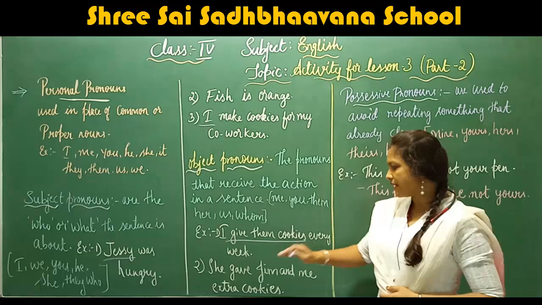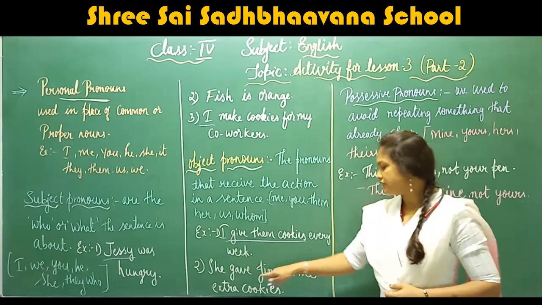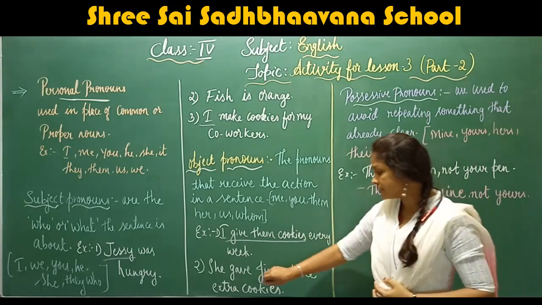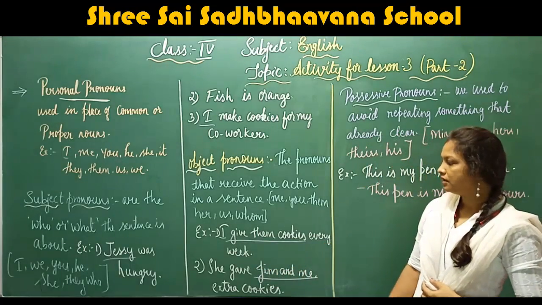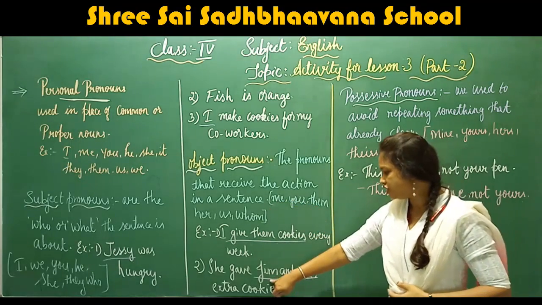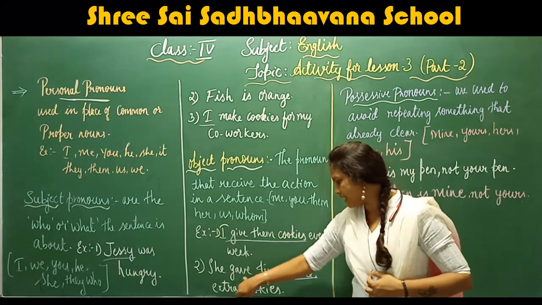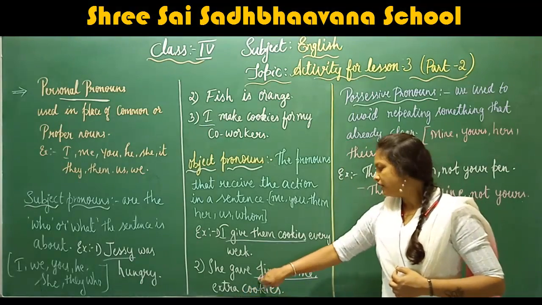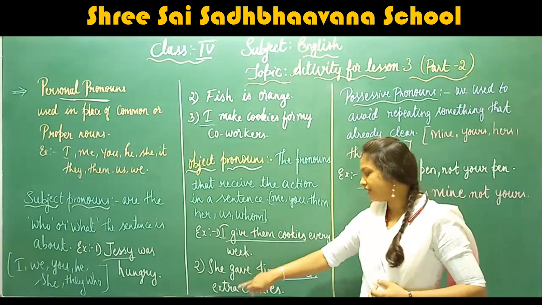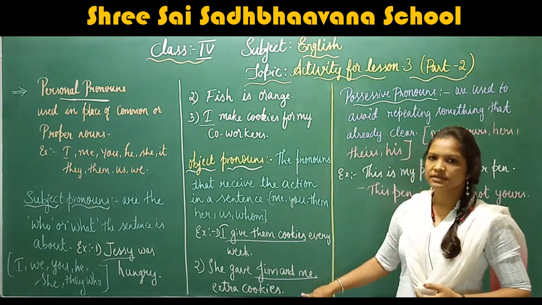Understood now? Next example. She gave Jim and me extra cookies. Here which is the object pronoun? The object pronoun is Jim and me. Here Jim and me are receiving an action. What action? Giving extra cookies. She gave Jim and me extra cookies.